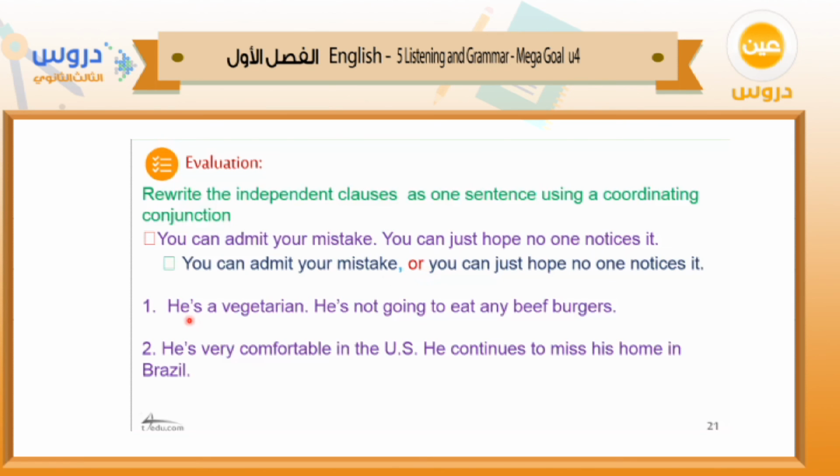Number 2. He's a vegetarian. He's not going to eat any beef burgers. So what do you think the correct coordinating conjunction here? He's a vegetarian. He's not going to eat any beef burgers. So can we use and, or, but, so, or yet? What do you think?